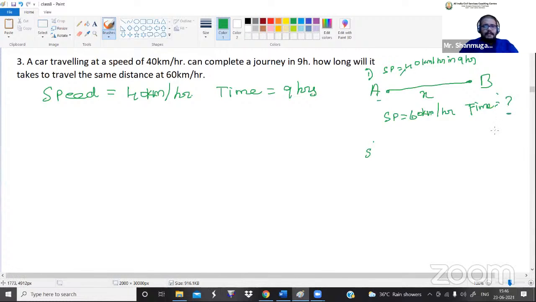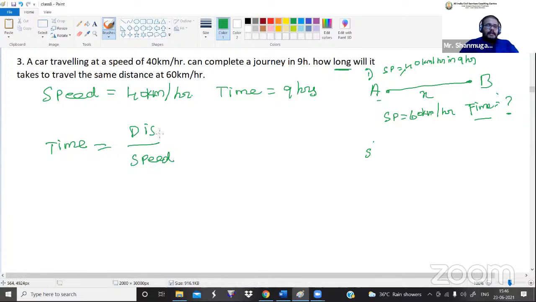That is what they are asking. Okay, now let me calculate that. So if you want to calculate the time parameter, what they are asking us to calculate is time. Guys, listen here. How long means what? They are speaking about time. Okay, so time is equal to distance divided by speed.